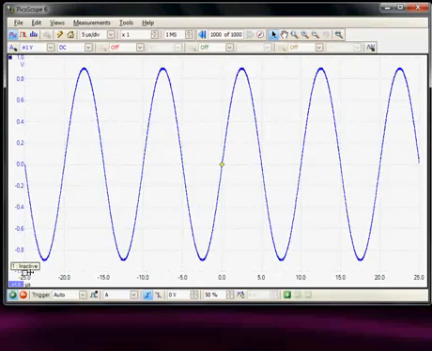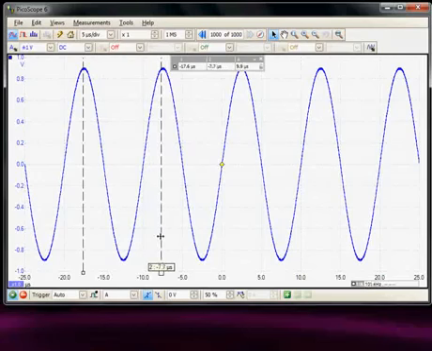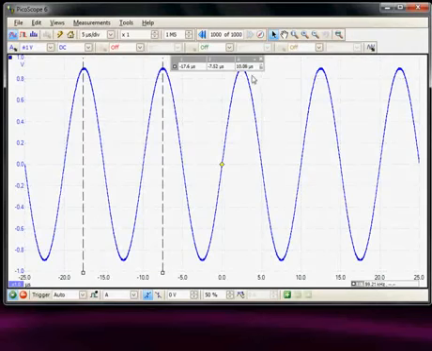and we have a little icon where we can pick up the cursors, so I could position that on the peak of that sine wave and a second cursor on the second peak, and then we can read delta time between those cursors. So here we can see 10 microseconds.